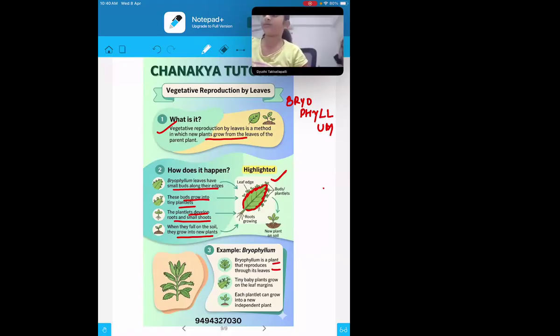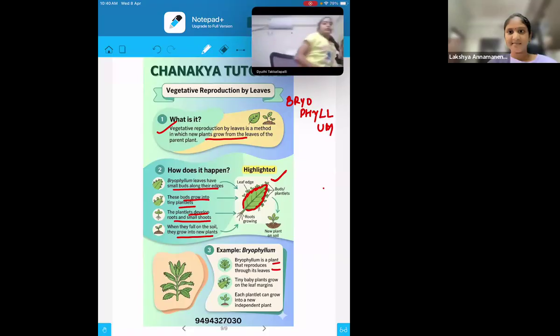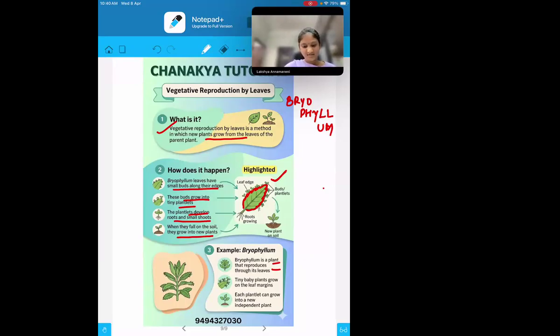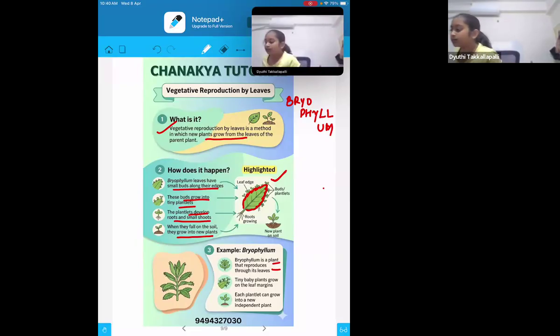Corrected. Now, question number 4. Select the incorrect statement. Roots of a plant help to absorb water and mineral from the soil. Seed, ma'am, gives. It's D. It is B. None of these, because all are correct. Dyuti, what you have written? Ma'am, none of these. Very good.